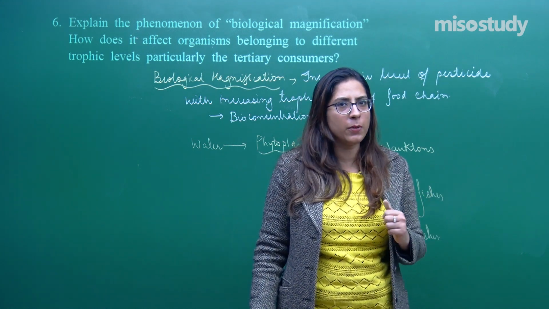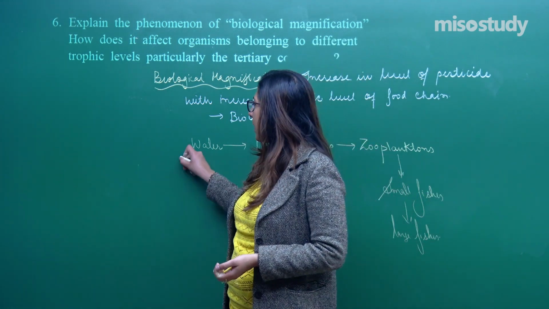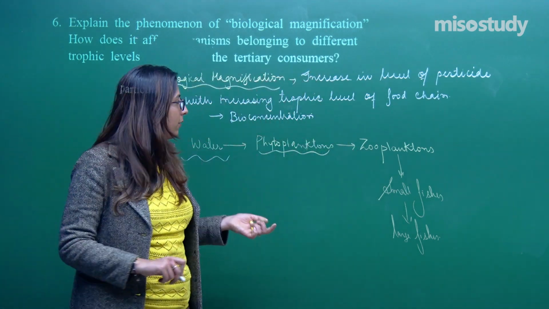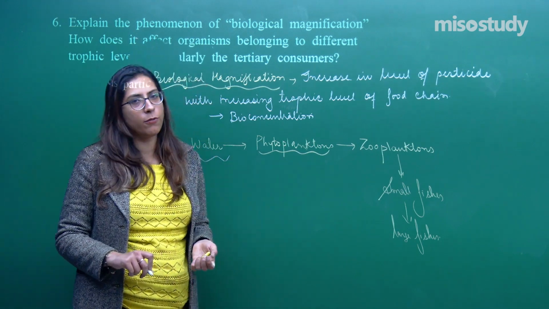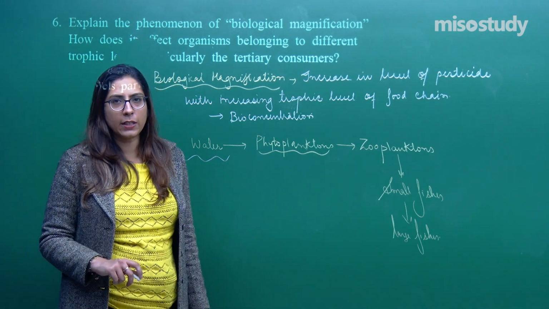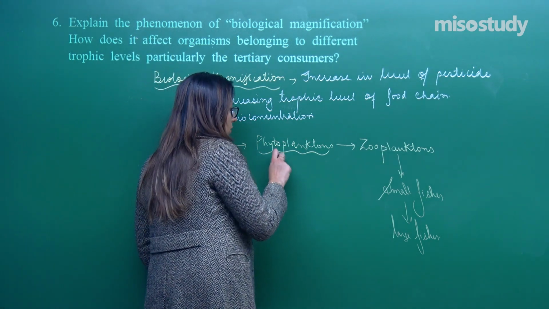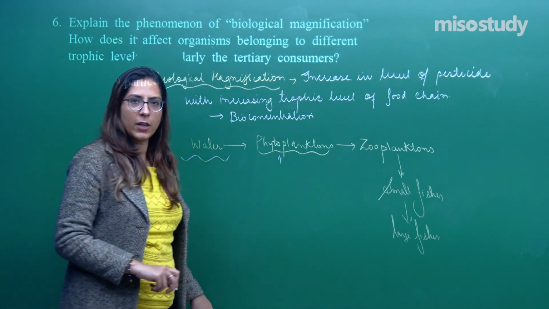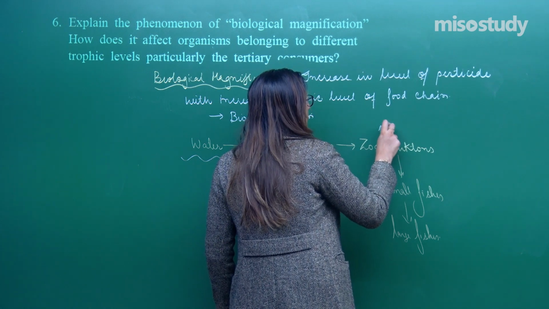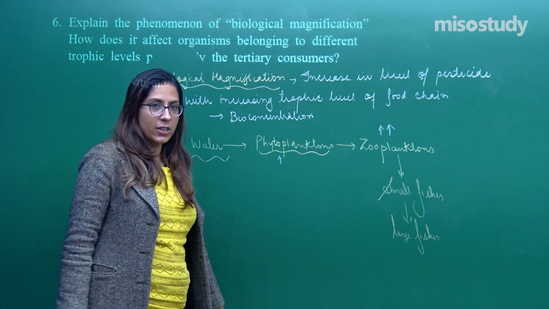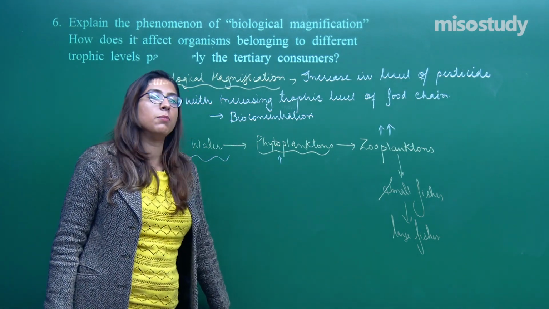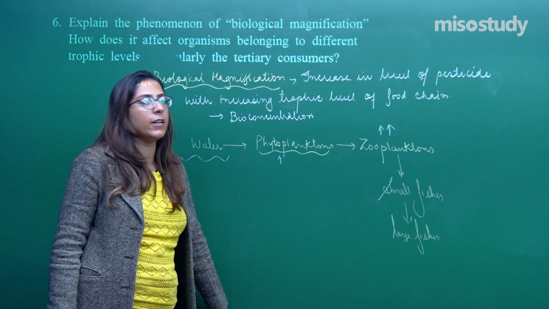As they are migrated to nearby water bodies, can I say that water is affected, right? In this water, the various kinds of phytoplankton depend on it for the preparation of food. That means all this DDT will enter into the phytoplankton's body. From the phytoplankton, it will enter into the zooplankton because they are eaten up by the zooplankton. And when we looked at the concentration, it was clearly visible that the zooplankton had more and more concentration as compared to the phytoplankton.